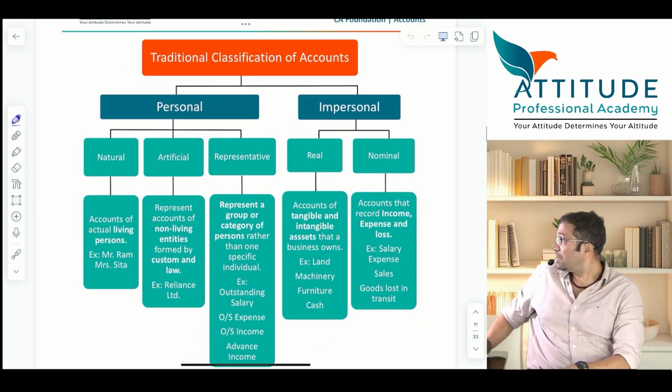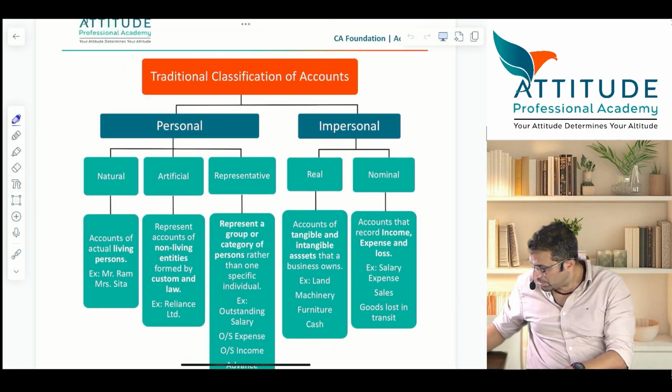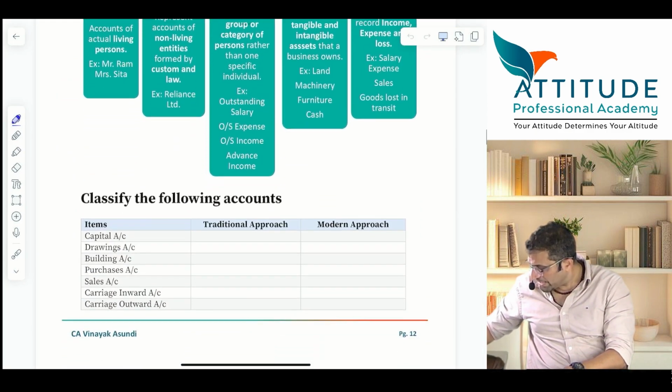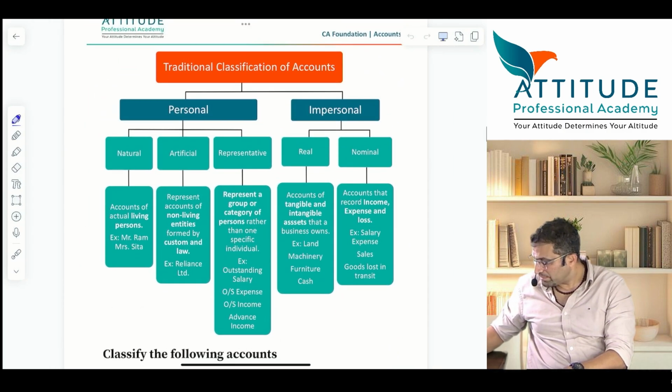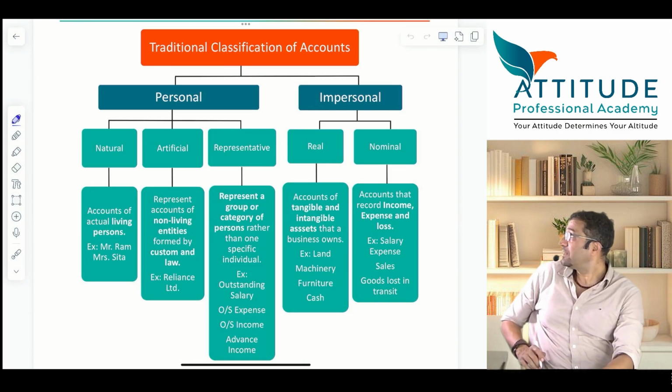Is it there? Hello? Page number 12 in your notes. Have a look at it. Are you able to see?